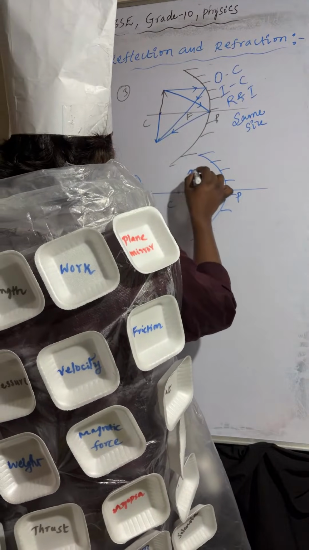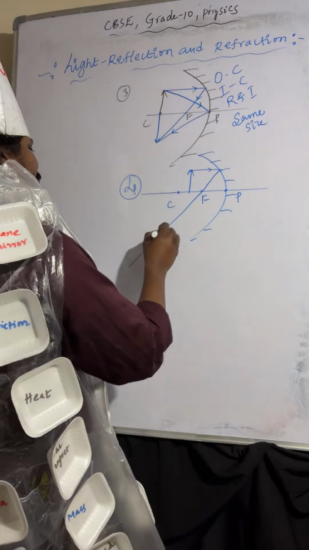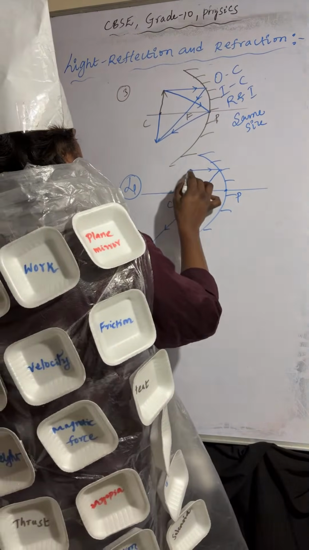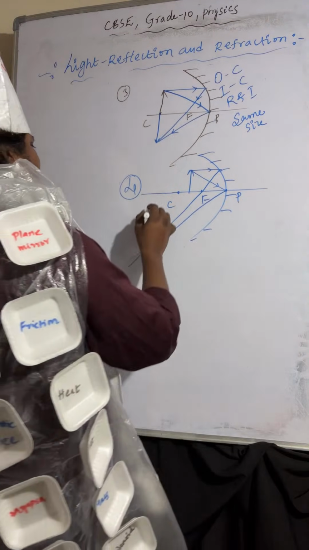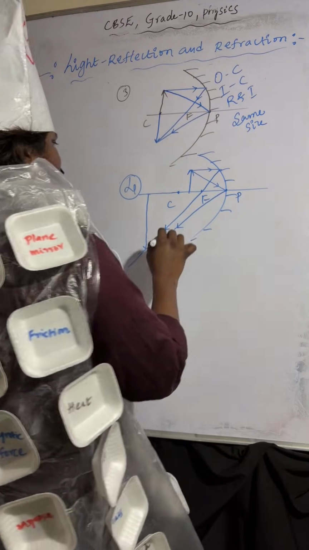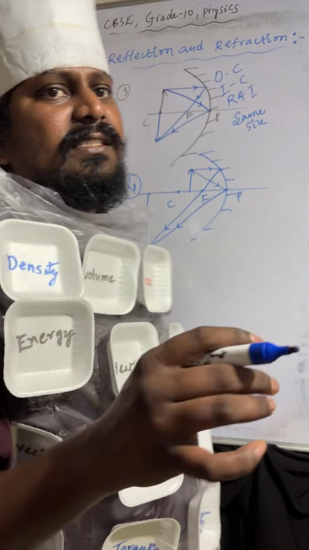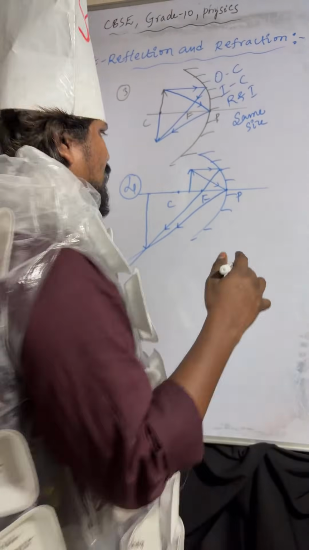How many light rays are required to form the image of the object? Minimum two. One light ray, another light ray inside the pole. Those light rays are meeting here. Object is placed between C and F, where the image will form beyond center of curvature.